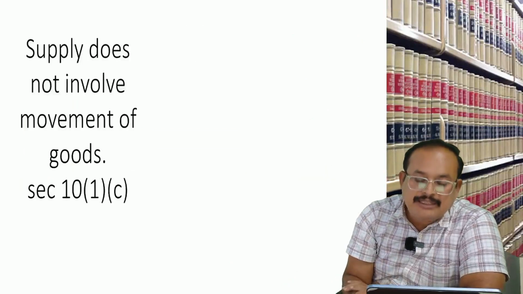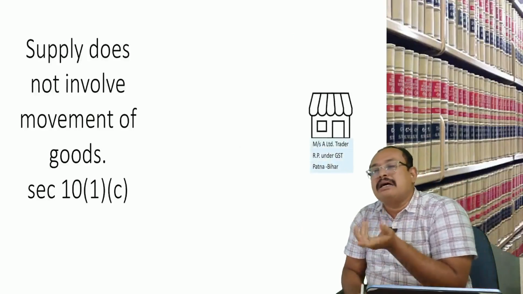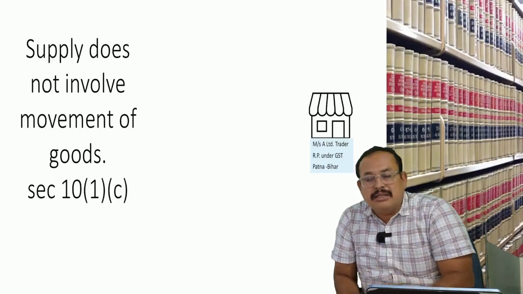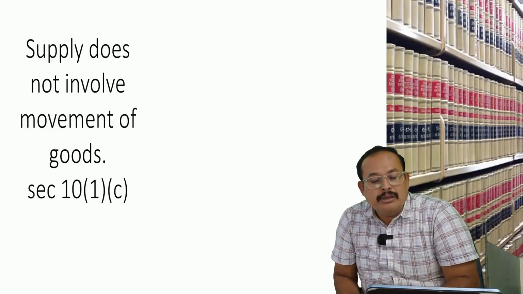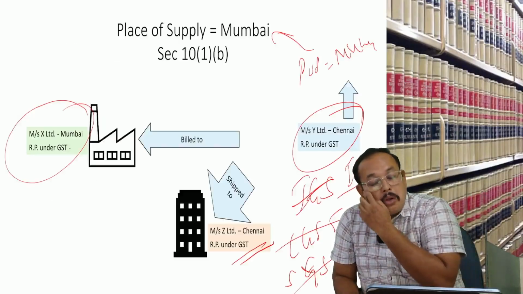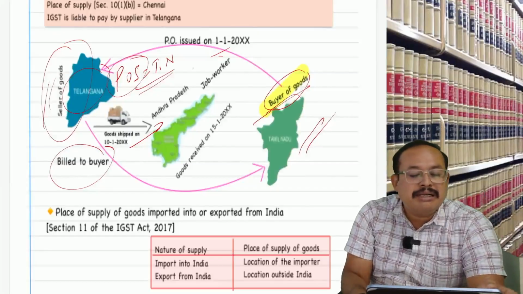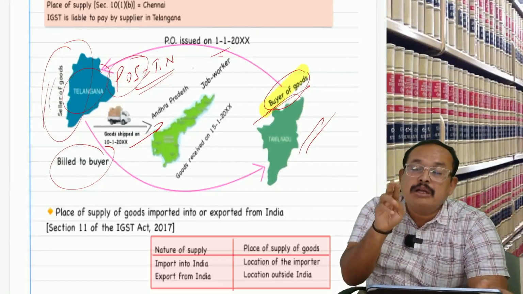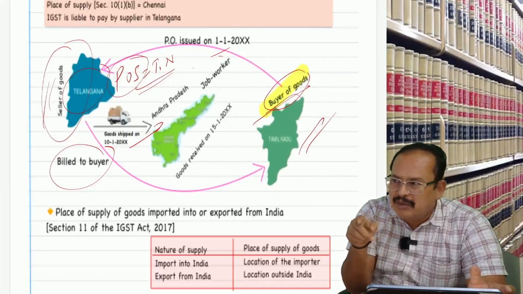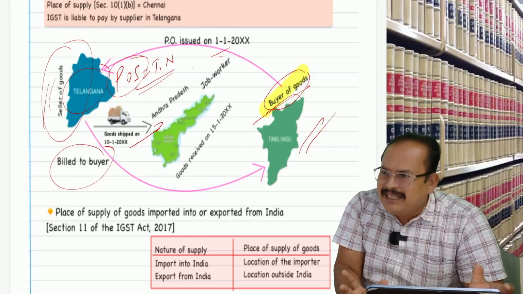Further, 10(1)(c). Supply does not involve movement of the goods. Means what? Refund part: I will refer to that from the Volume 2 material. Volume 2 material I have not sent. I will send it today, so keep it with you, because why should I delay it?